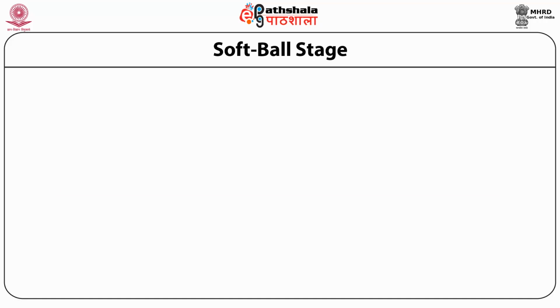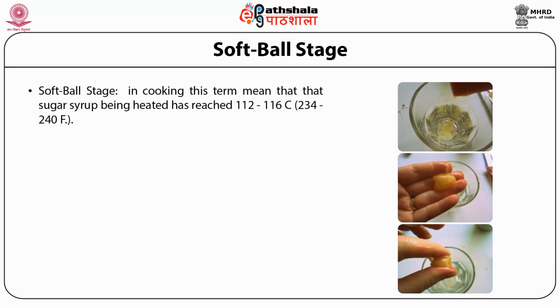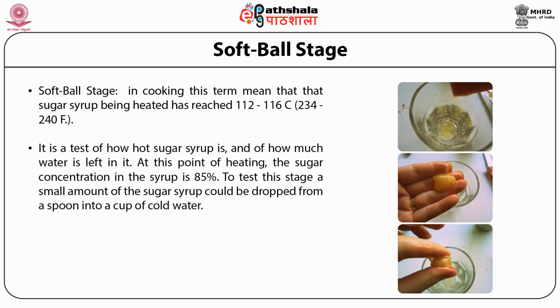The second stage of sugar cookery is the soft ball stage. In cooking, this term means that sugar syrup being heated has reached a temperature of 112 to 116 degrees Celsius. It is a test of how hot the sugar syrup is and how much water is left in it. At this point of heating, the sugar concentration in the syrup is around 85%. To test this stage, a small amount of sugar syrup can be dropped from a spoon into a cup